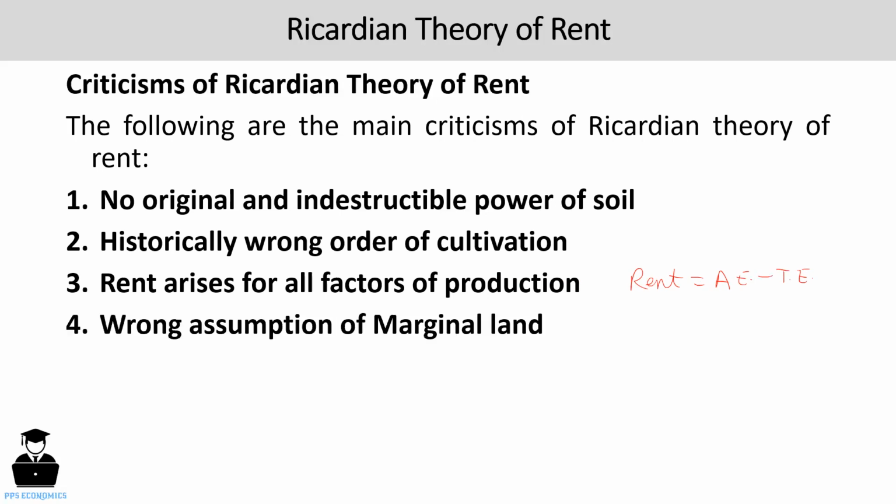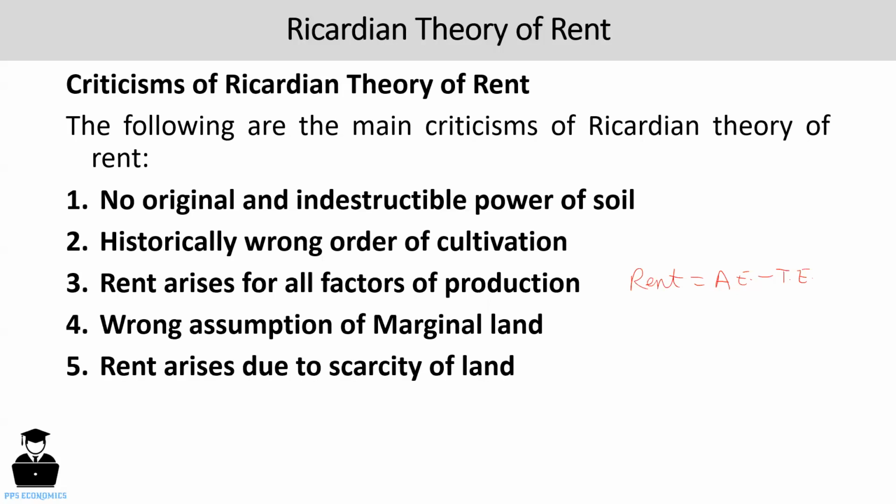Next thing is wrong assumption of marginal land. This theory holds the view that there is marginal land and marginal land earns no rent. But in real life, if the area is densely populated, there is no such land which is called marginal land or no rent land. Next one, rent arises due to scarcity of land. And the last one is that rent is the price paid for the use of land, and like other prices, rent can also be determined by the interaction between demand and supply. So there is no need of such a separate theory.